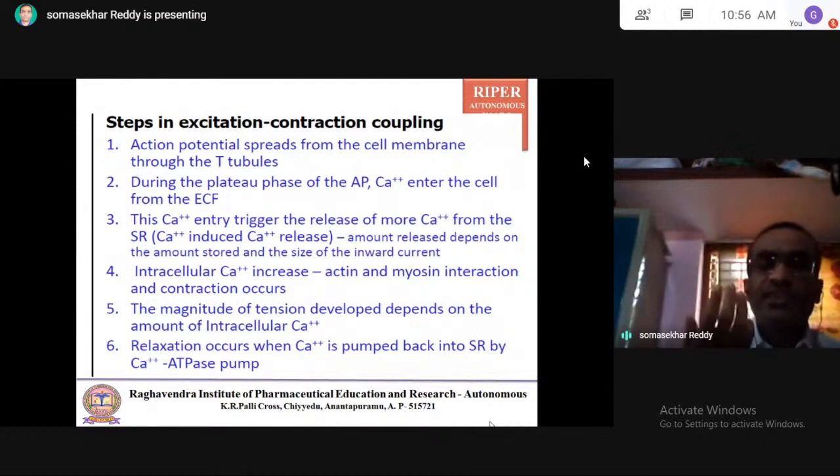So these are the steps in excitation contraction coupling. Calcium ions are stored in the sarcoplasmic reticulum, and that stored calcium is released in the presence of extracellular fluid calcium.